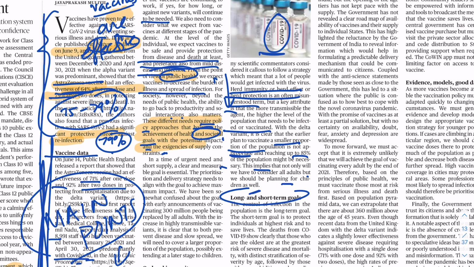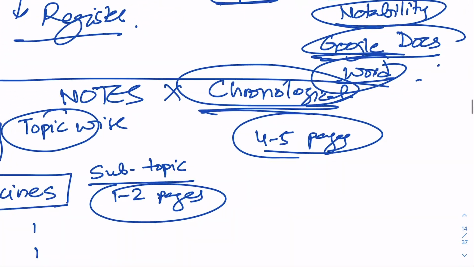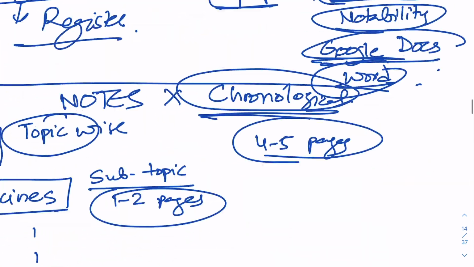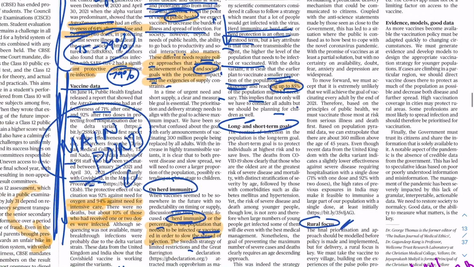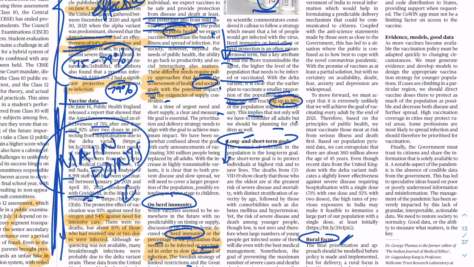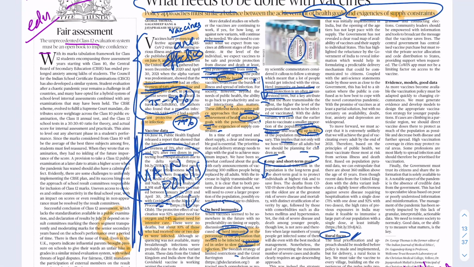So basically what this article is saying is that herd immunity is achieved by vaccination when we reach 85% of this figure. So here in your notes you can write this, that herd immunity is achieved by 85% vaccination. Okay, and this is an important number that we should achieve in order to meet the public health goals when it comes to COVID. Okay, then similarly this article goes on to talk about long and short term goals. Similarly, you should pick out these important points from this article and then go ahead and write them.